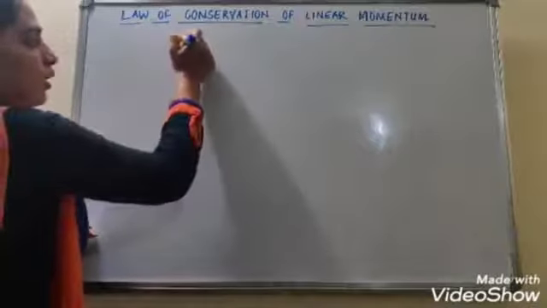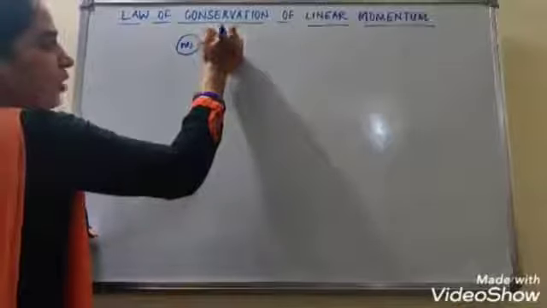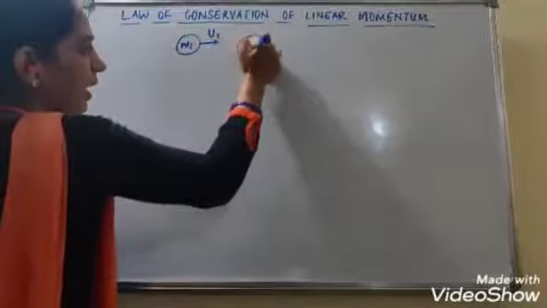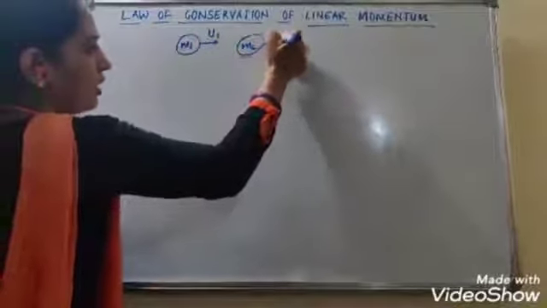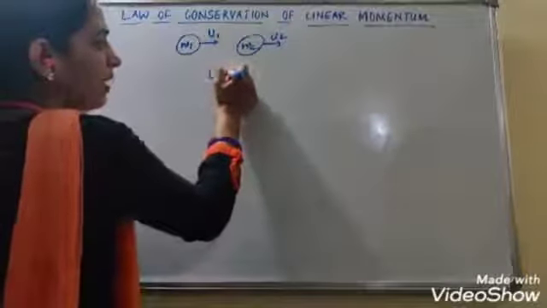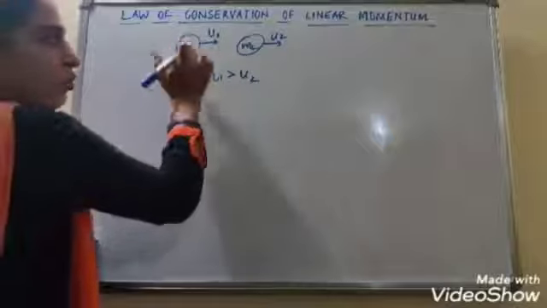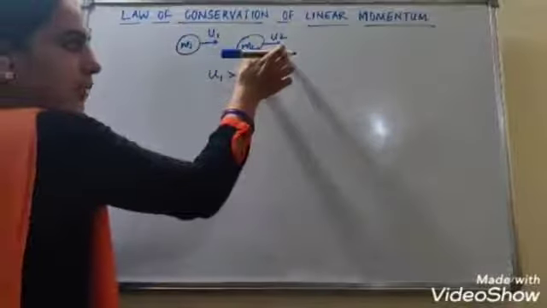So we are considering two bodies, masses m1 moving with velocity u1 and m2 moving with velocity u2. Okay, let us say u1 is greater than u2. That means this body m1 is moving with greater velocity as compared to u2.